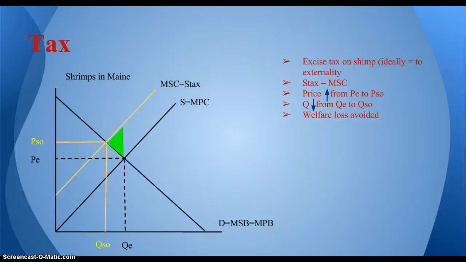and all externalities would be eliminated. This would also avoid any welfare loss, and as David mentioned, it would achieve the goals of bringing the price up from the equilibrium price to the socially optimal price, and bringing the quantity down from the equilibrium quantity to the socially optimal quantity. This would create a new equilibrium at QSO and PSO, where S tax is equal to demand, or marginal social cost is equal to demand.